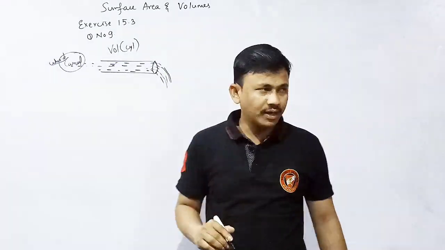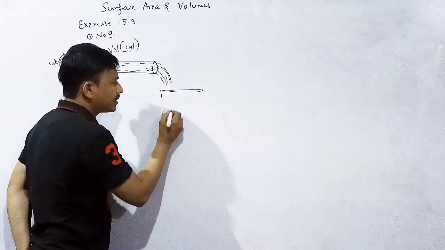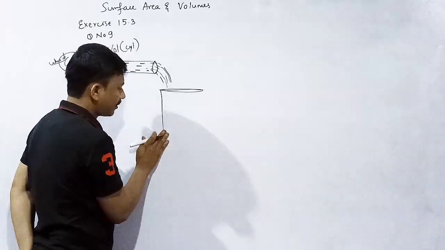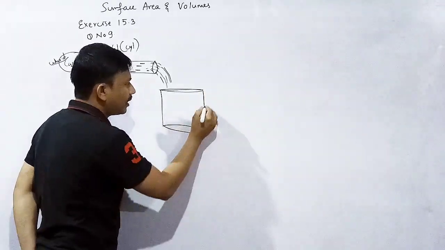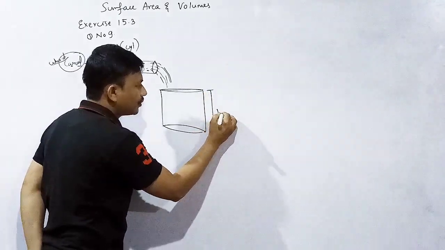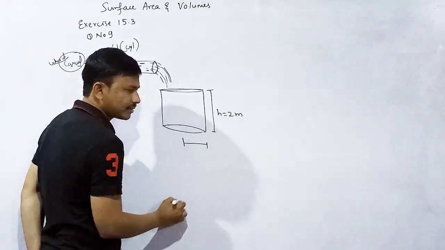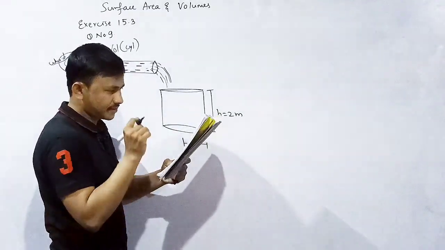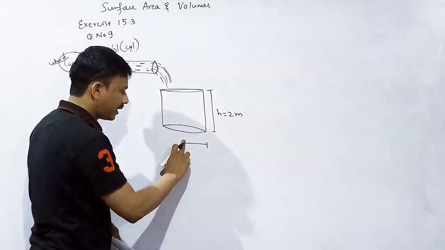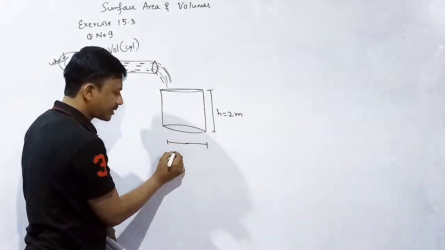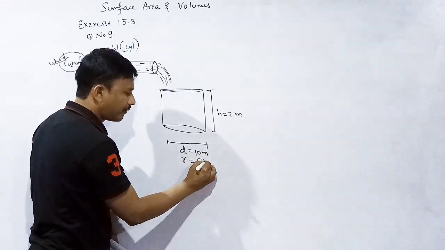Next, this water is used to fill a tank. What is the height of the tank? 2 meter. Okay. Height of the tank is 2 meter. Then what is the radius of the tank? Diameter, 10 meter. Okay, 10 meter diameter is nothing but what? Half. That is 5 meter is the radius. Diameter D is equal to 10 meter and the radius R is equal to 5 meter.